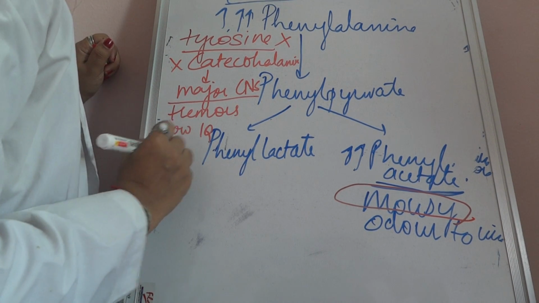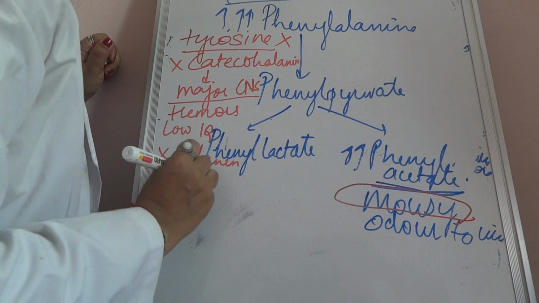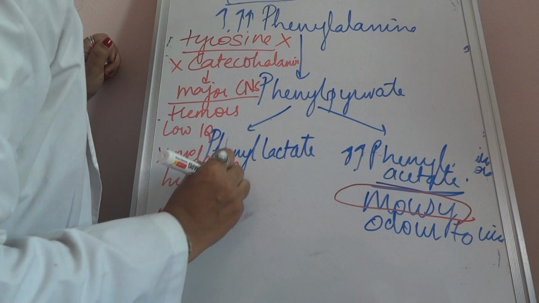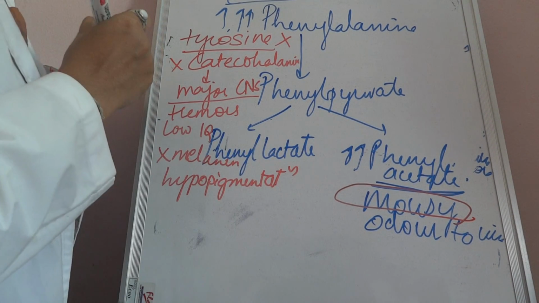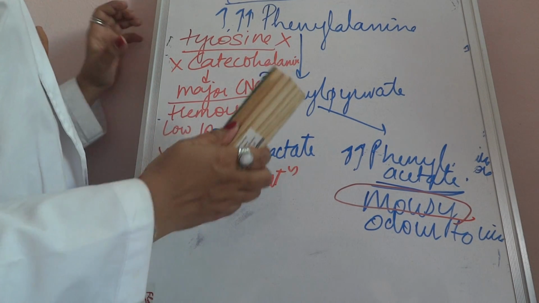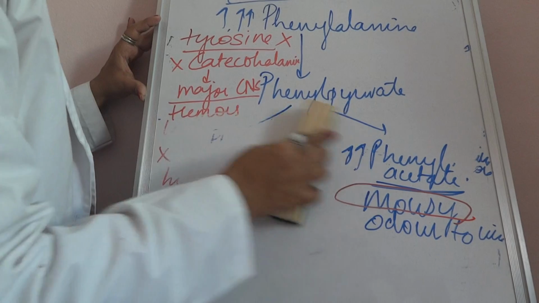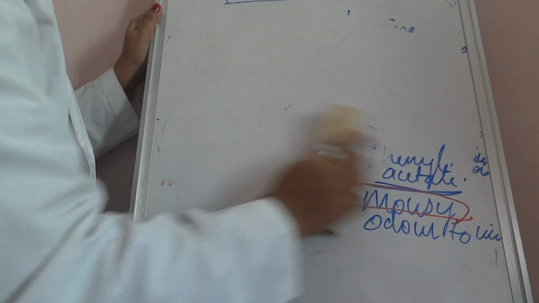Because melanin is not formed, there is hypopigmentation. So there are tremors, low IQ, hypopigmentation, and low overall development of the child in phenylketonuria.